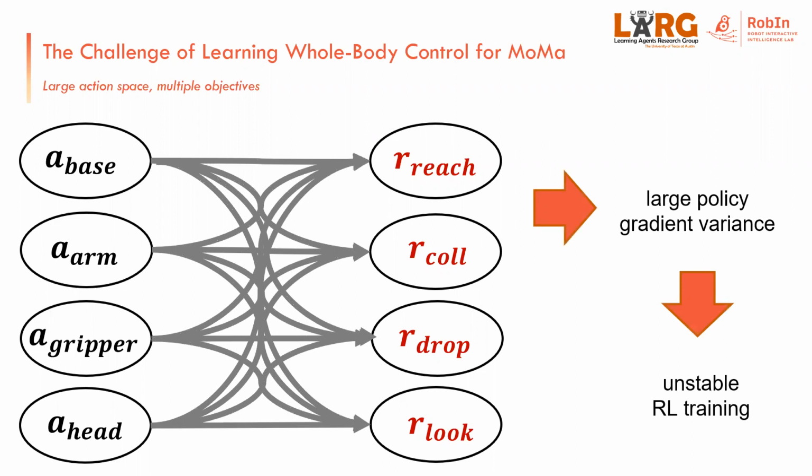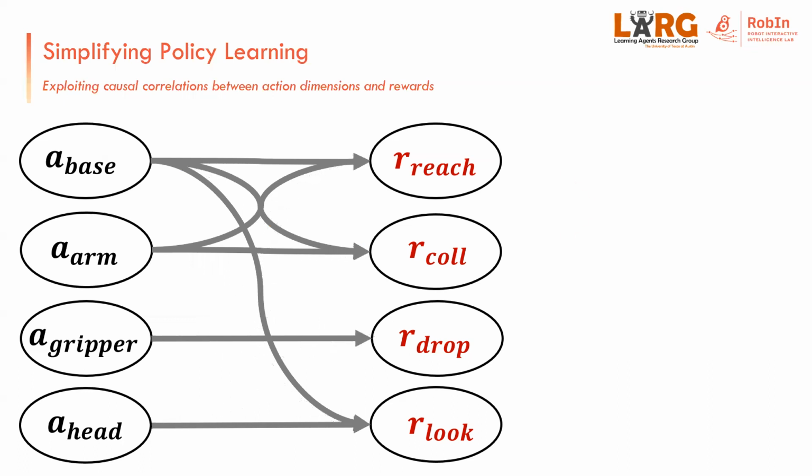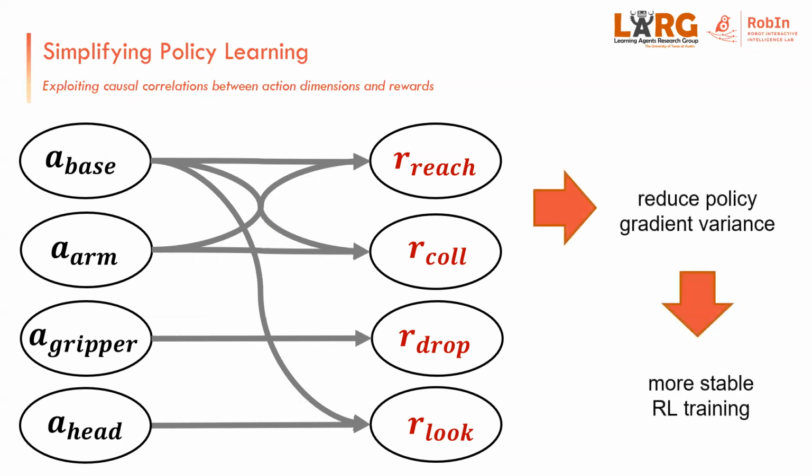However, mobile manipulation tasks can often contain special structure, where each action dimension can only affect a subset of the reward terms. Our key insight is that by removing redundant action-reward connectivities, we can reduce policy gradient variance and obtain a more stable RL training for mobile manipulation tasks.